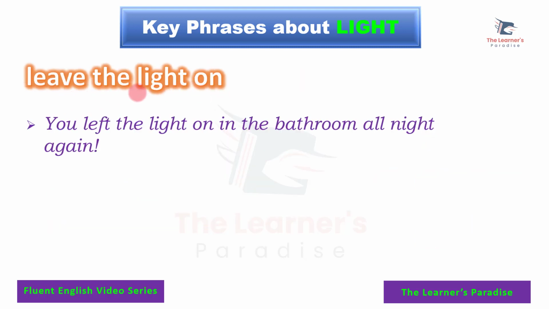Leave the light on. When you forgot to turn it off, it is still shining. Example sentence: You left the light on in the bathroom all night again. It was shining all the night. You forgot to turn it off.